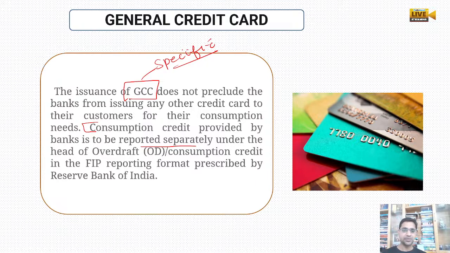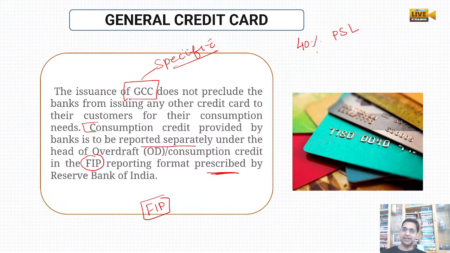There is a financial inclusion plan reporting format, the FIP reporting format, under which you report how much general credit card you have issued to individuals for the consumption category or various other categories. You have to report it separately, as RBI has prescribed. To make sure banks provide these credit cards, the bank has to declare how much it is giving.